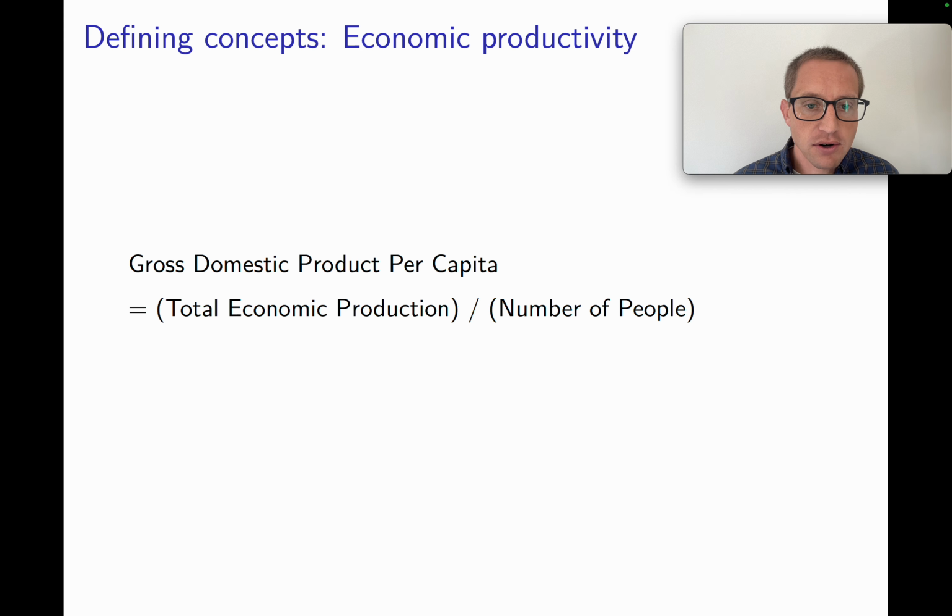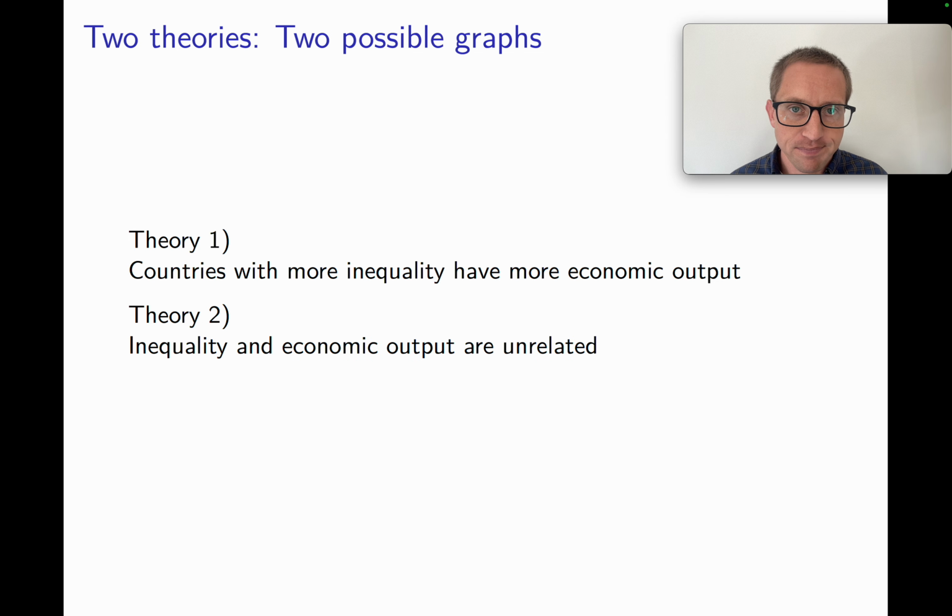Second, let's define a concept of economic productivity. For this, we'll use a concept that's common in economics. We'll take gross domestic product per capita. That's the total economic production in a country divided by the number of people in the country. In the data that we'll analyze, these values have also further been normalized to compare to the US gross domestic product per capita. So a country with a GDP per capita relative to the US of 1.5 would be 1.5 times as productive per person as the US. One with a GDP per capita of 0.67 would be 67% as productive as the US per person.